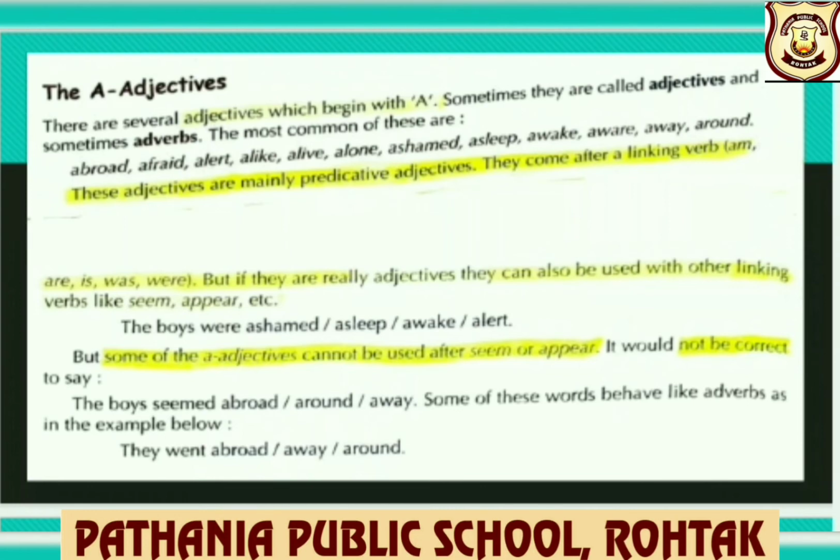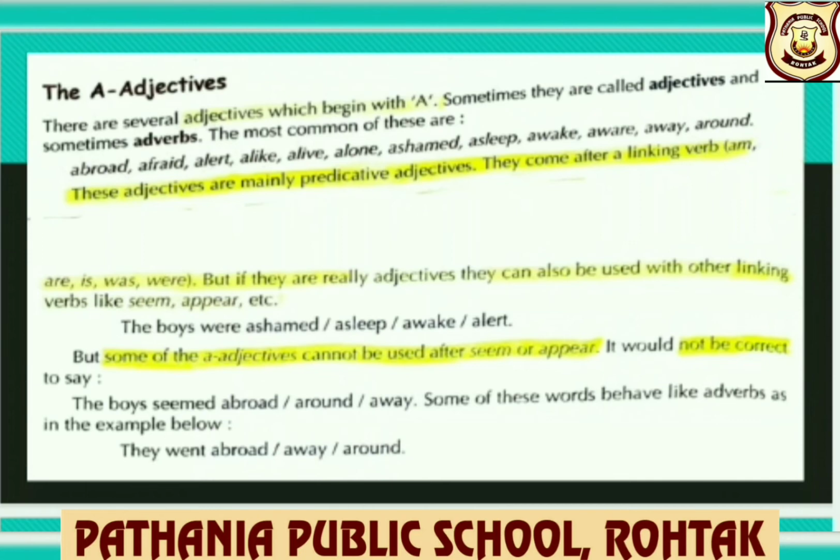Am, are, is, was, were, etc. But if they are really adjectives, they can also be used with other linking verbs like seem, appear, etc. For example, the boys were ashamed. But some of the A adjectives cannot be used after seem or appear. It would not be correct to say the boys seemed abroad. Some of these words behave like adverbs, as in the example below.